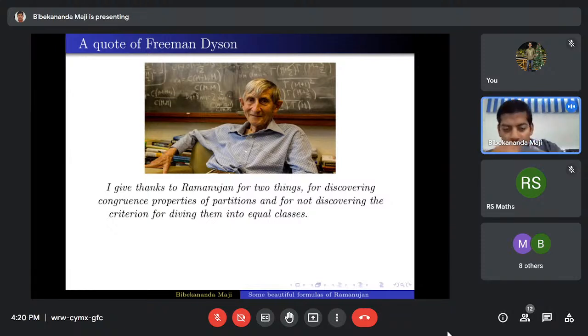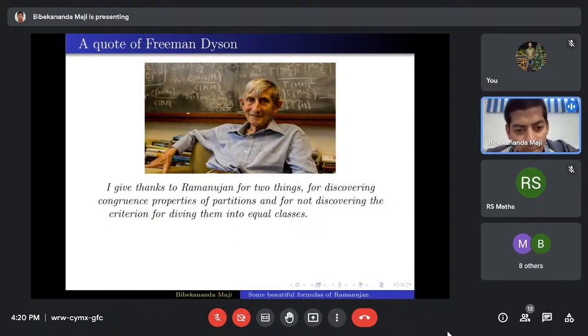So partition is another famous topic of Ramanujan, but I didn't mention that. Professor Barua and Professor Vipul Sharma are all experts in the area of partition. Partition is a very nice function. Partition of n, partition of a natural number, means how many ways you can write n as a sum of natural numbers in an increasing order or in a decreasing order.